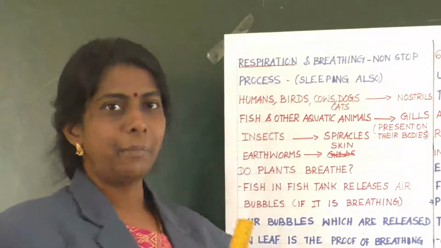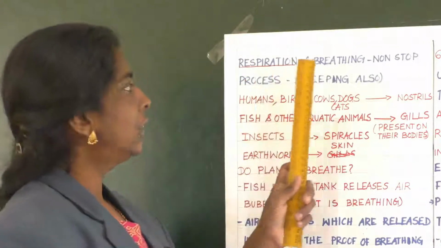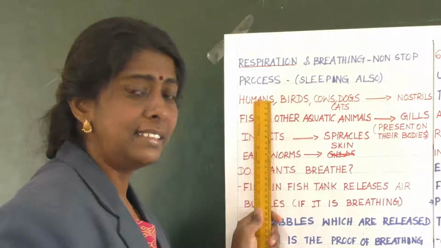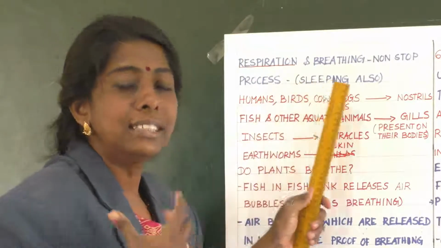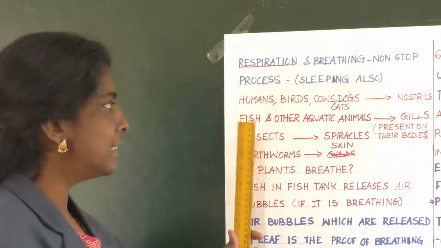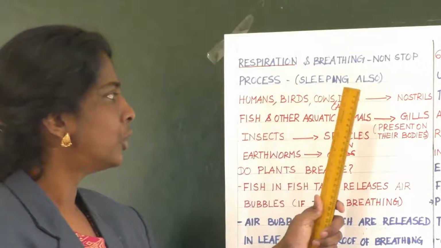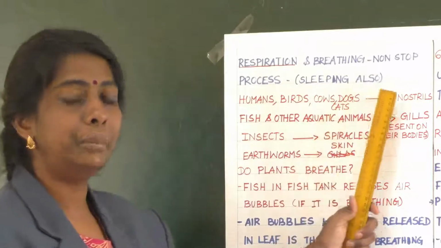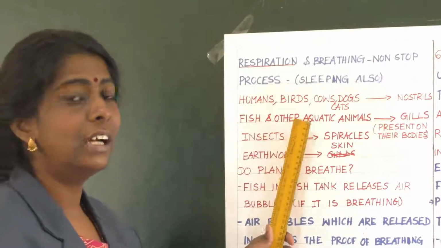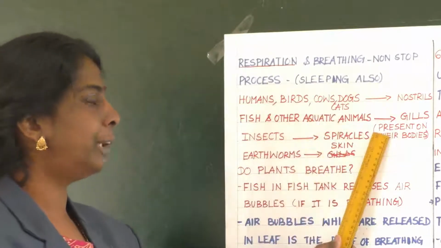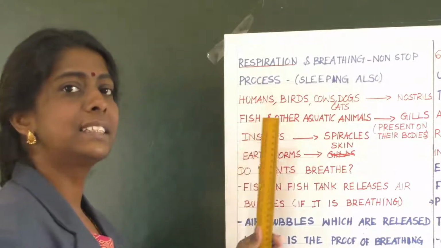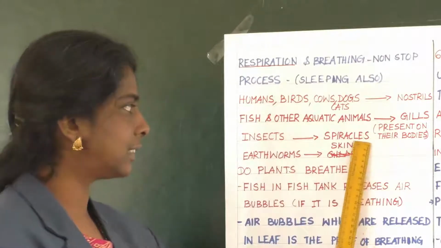Now about the same, respiration and breathing is a non-stop process. That is, we breathe while sleeping also. Is it not? Yes. Then humans, birds, cows, dogs and cats will breathe through nostrils. And then fish and other aquatic animals will breathe through gills. Clear? Then insects will breathe through spiracles.